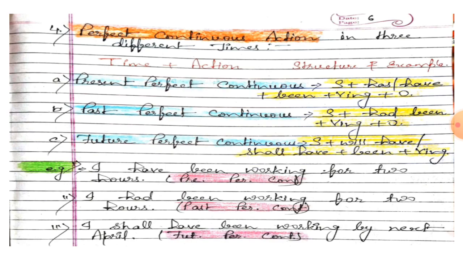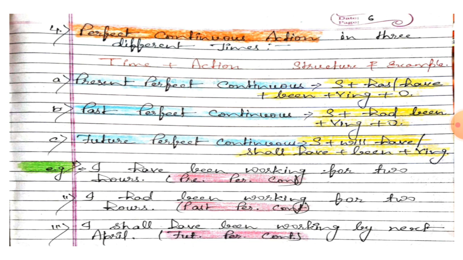Now student, the fourth one, perfect continuous action in three different times. Now what are the three different times? Present, past or future. And the action is perfect continuous. Means the work that is already started and still it is going on. What is the structure? Present perfect continuous: subject plus has or have plus been plus verb ing form plus object.